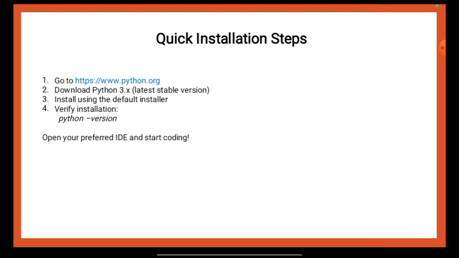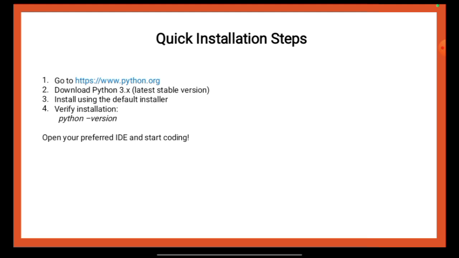Here in this part, we will be discussing the quick installation steps. We will first read out the details mentioned over here and then discuss it. Go to https://www.python.org. Download the latest stable version of Python 3.x. Install using the default installer. Verify the installation with the Python version command. Open your preferred IDE and start coding.